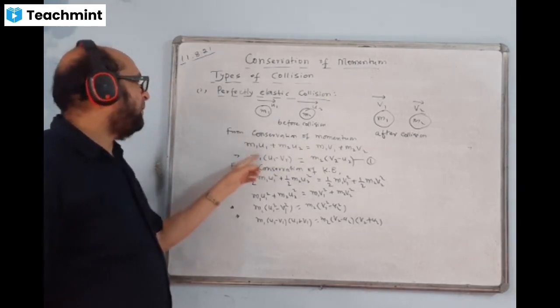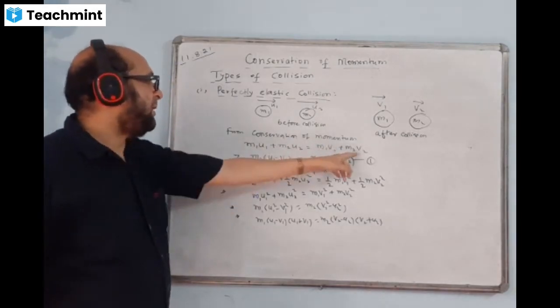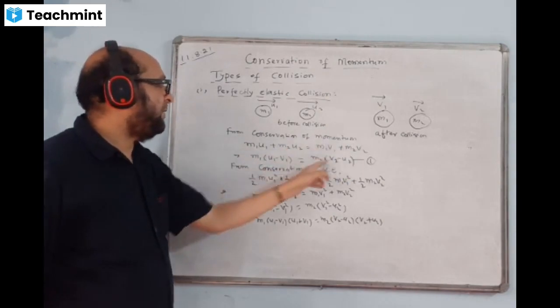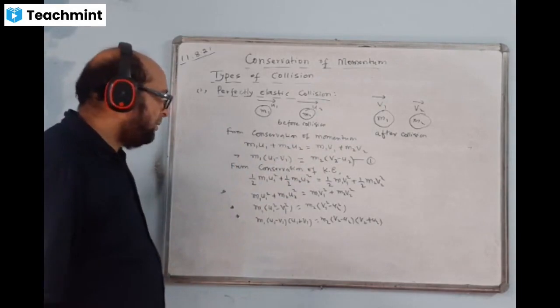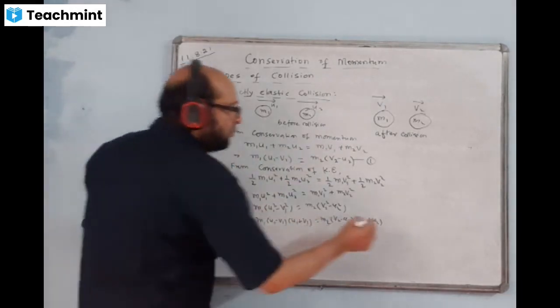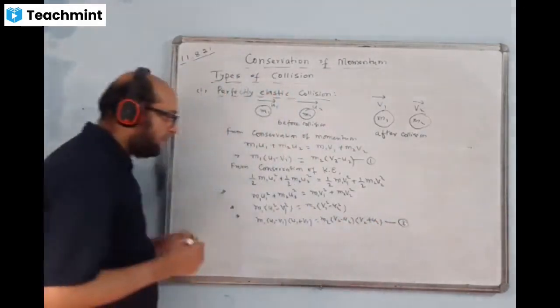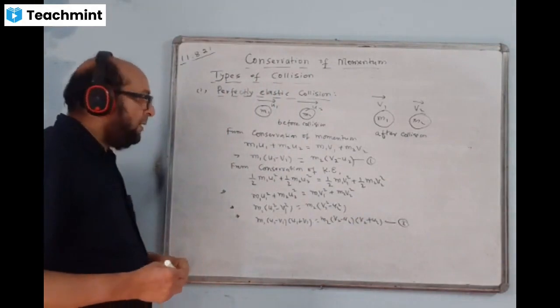m1 is common. You get v1 minus v1 on one side. On the other side m2, here also m2 has been taken common, v2 minus v2. This is correct. Mark this one as equation number 2.